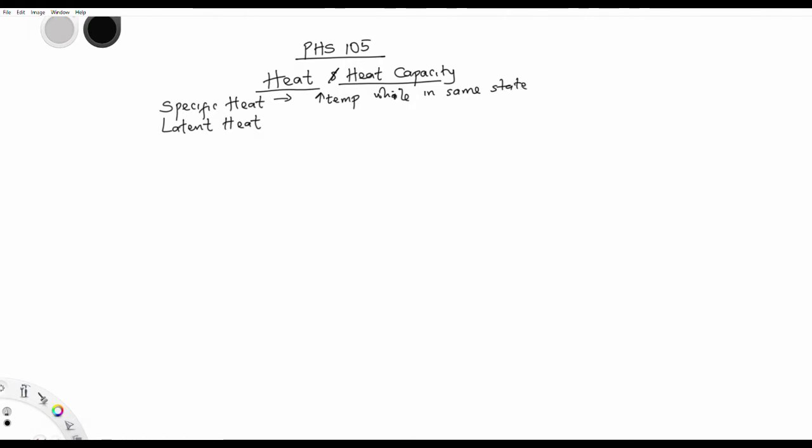So if water goes from 0 degrees Celsius to 50 degrees Celsius, what has happened here is just the specific heat. So that's what specific heat is: heat that increases the temperature of a body without changing its state.